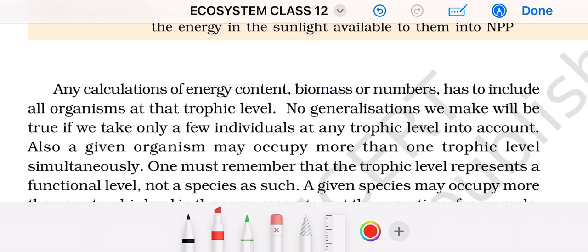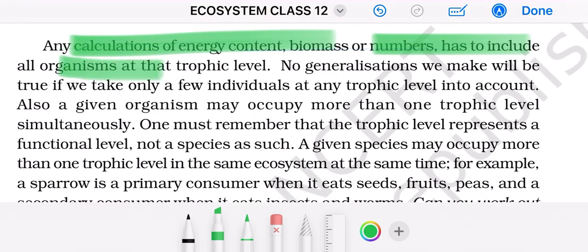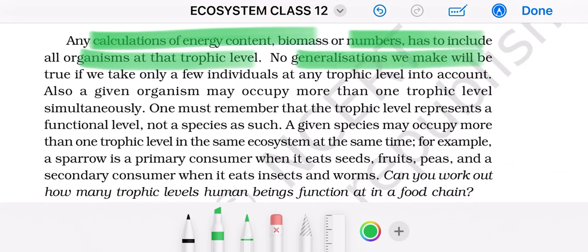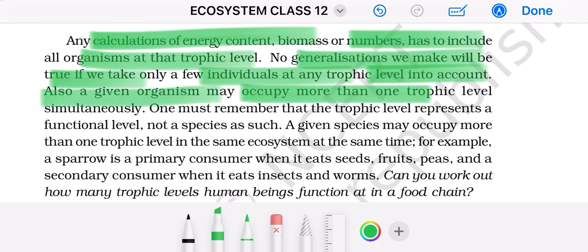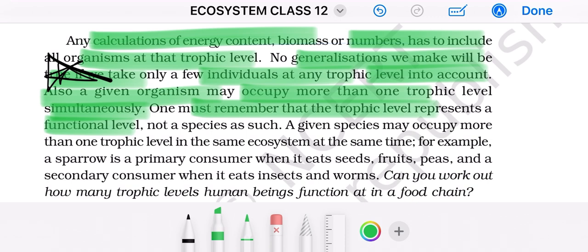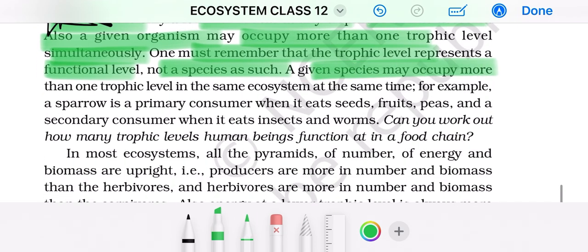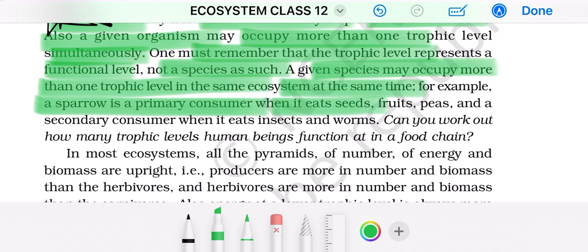Any calculation of energy content, biomass or number has to include all organisms at that trophic level. No generalization we make will be true if we take only a few individuals at any trophic level into account. Also, a given organism may occupy more than one trophic level simultaneously. One must remember that a trophic level represents a functional level, not a species as such. A given species may occupy more than one trophic level in the same ecosystem at the same time. For example, a sparrow is a primary consumer when it eats seeds, fruits, peas, and a secondary consumer when it